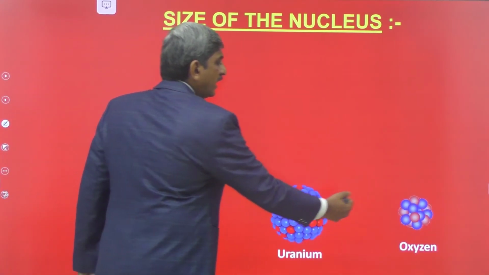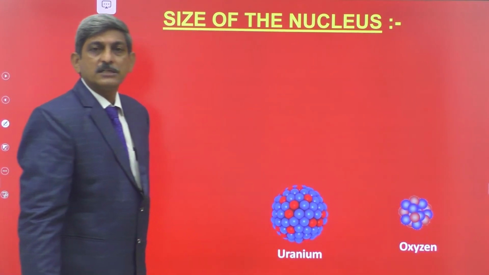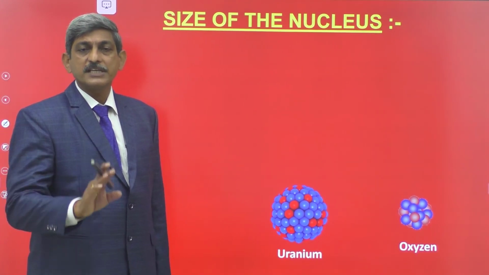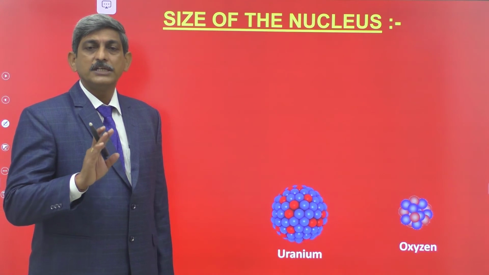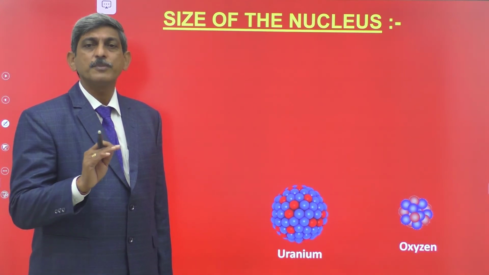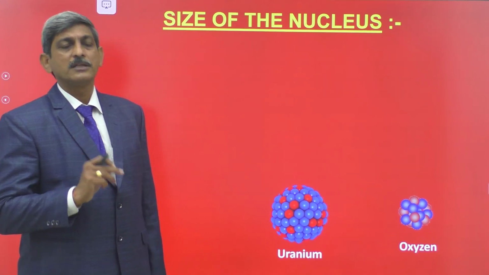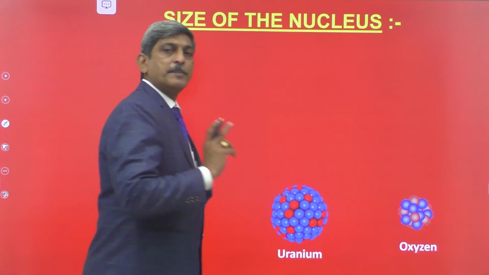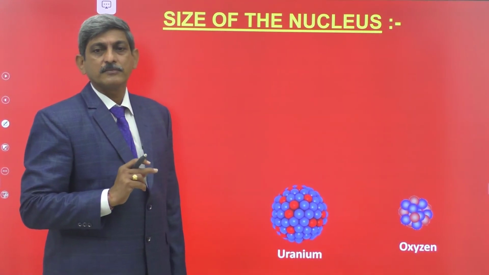He observed that nuclei of different elements have different sizes. He also assumed that the nucleus of any atom is in the shape of a sphere, and that the size of the nucleus depends upon its mass number.